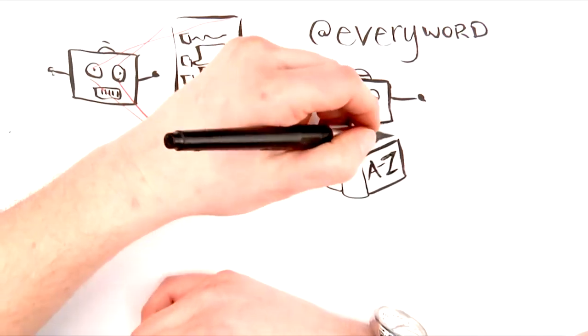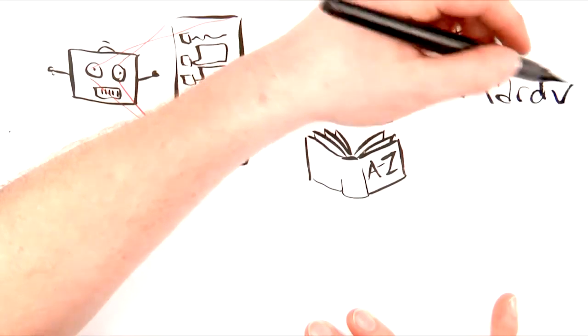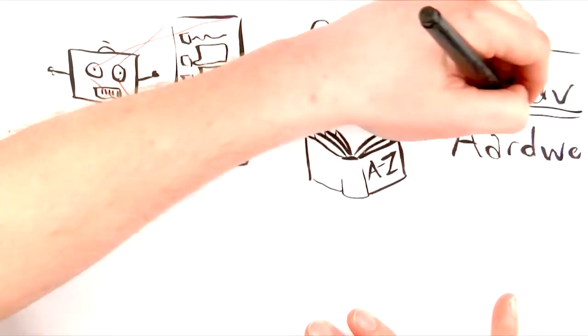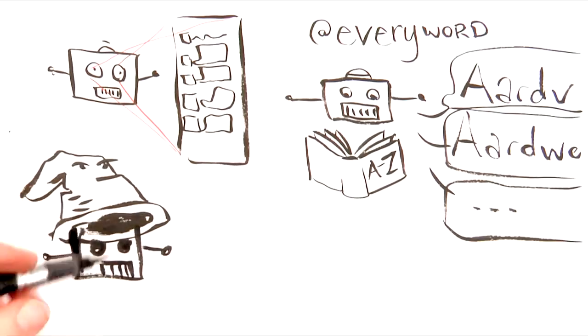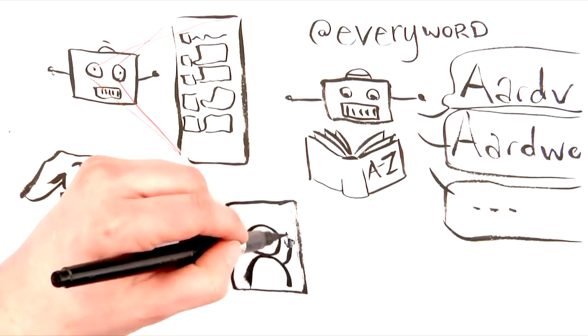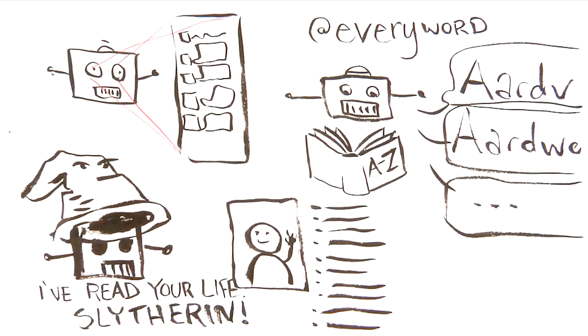Everyword, for instance, was a bot that tweeted all the words in the English language over a period of years, one word every 30 minutes. The Sorting Hat bot, @SortingBot, will read every tweet that a user has ever made, analyze the word frequencies, and sort them into a Hogwarts house, just like its Harry Potter namesake.